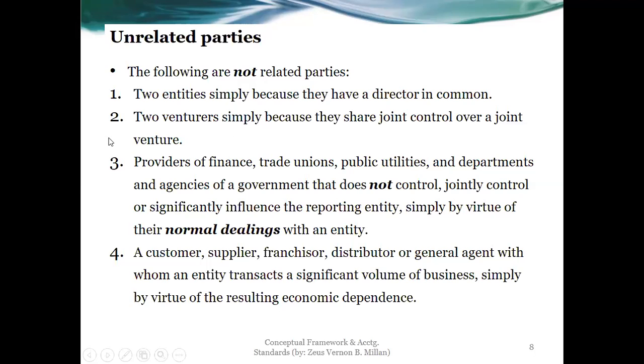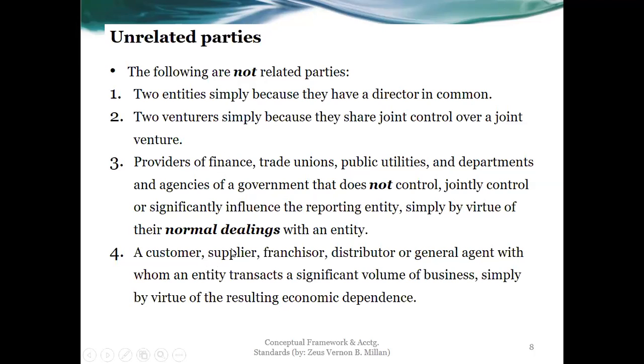Number 3, examples of this one would be banks, providers of finance, trade unions, public utilities, and departments and agencies of a government that do not control, jointly control, or significantly influence the reporting entity. So they don't clearly have any of the three, simply by virtue of their normal dealings with an entity. Let's say the bank has extended a huge amount of loan to the company. Just because of that, it's not automatic that they would become related parties.